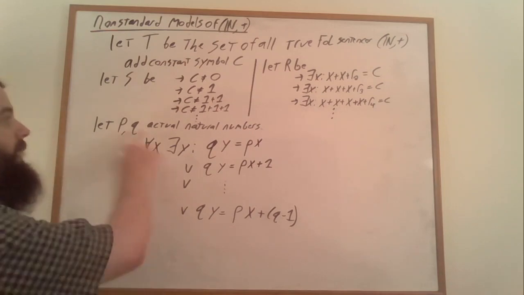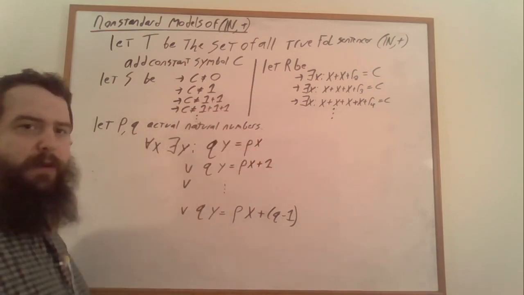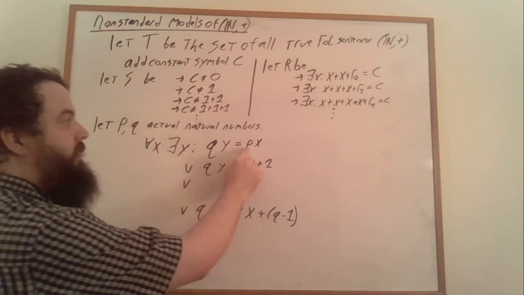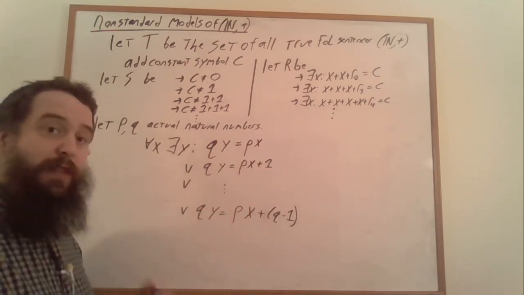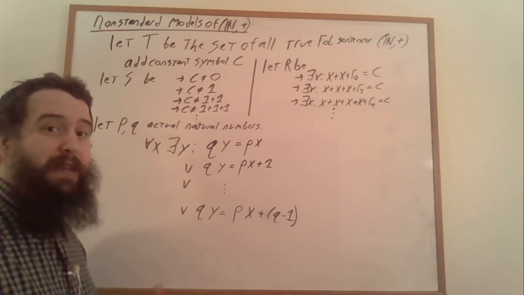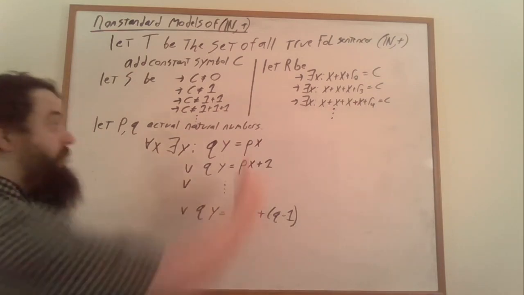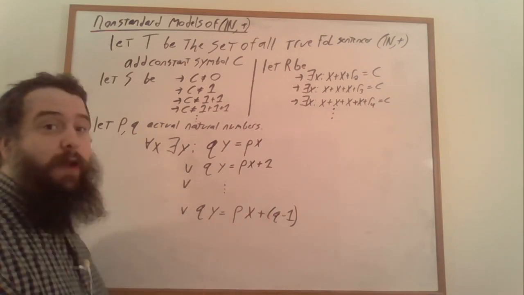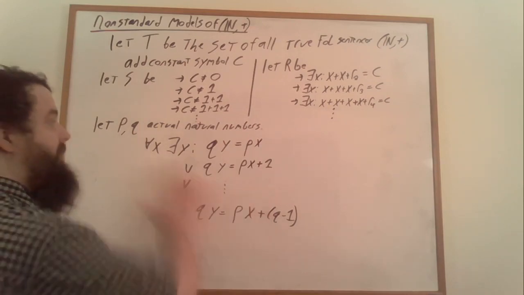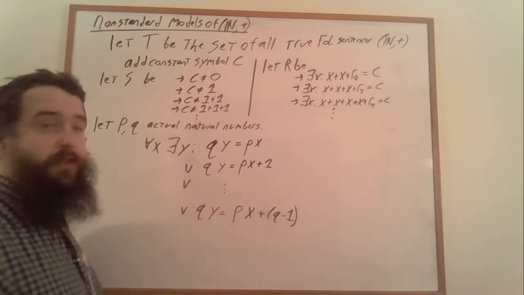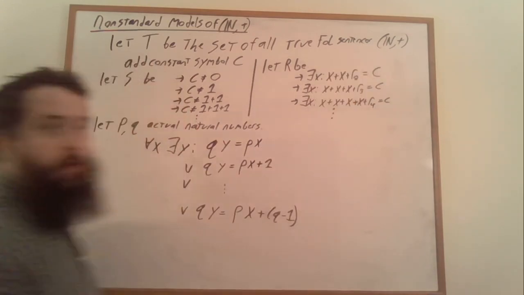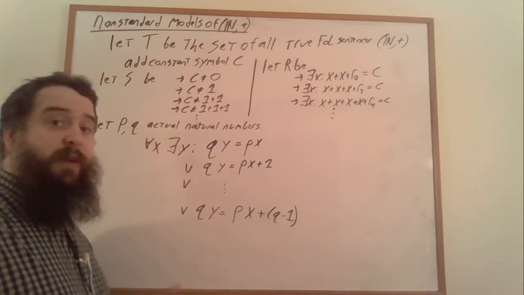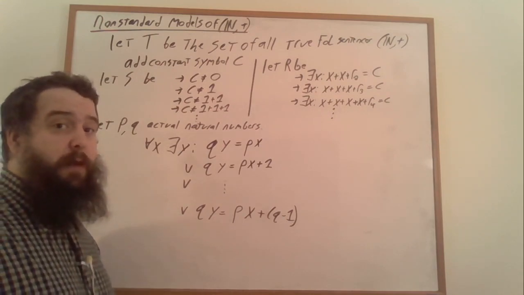Again, we require p and q to be actual natural numbers and not elements of our non-standard model, because we need this px here to actually be x added to itself p times. And we actually need this ORing together to be a finite ORing. But once we do that, this here is a first-order logical sentence in the language of Presburger arithmetic, which is true of Presburger arithmetic. And so it has to be true of our non-standard model as well.